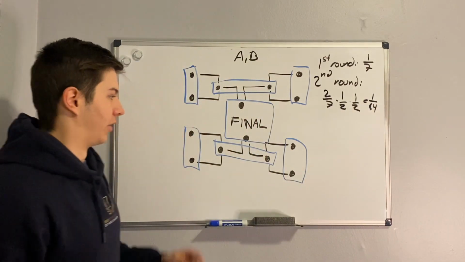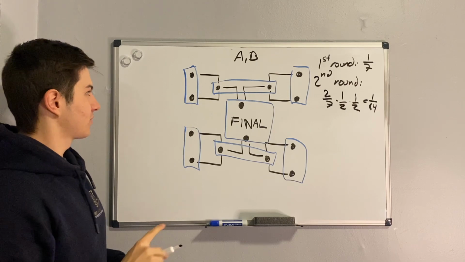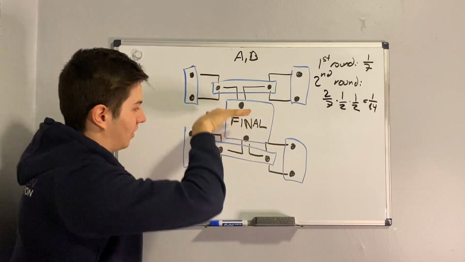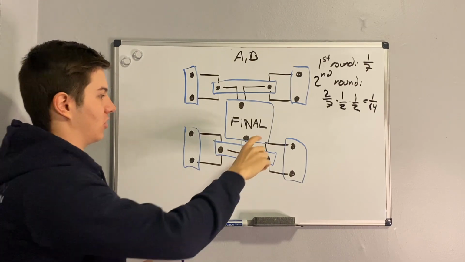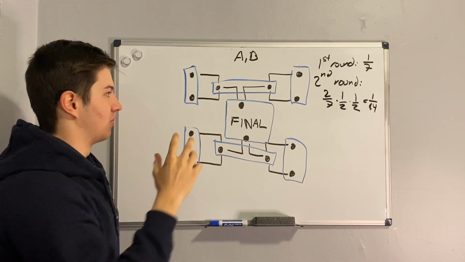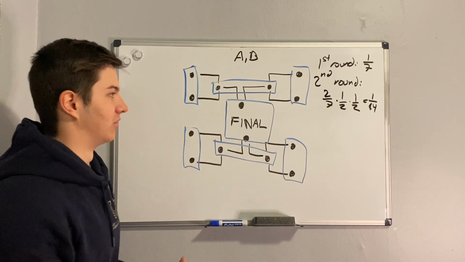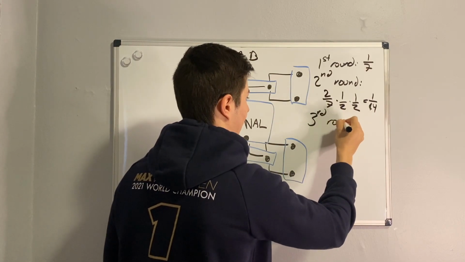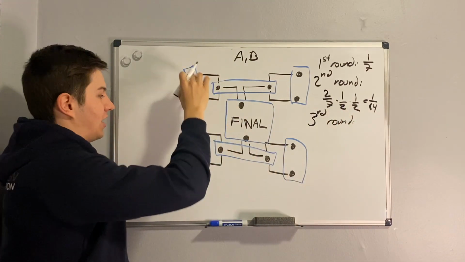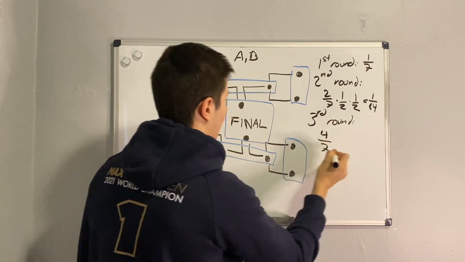Now let's think about when they meet in the final. If we put A here, then B has to be in the other half, and B can be anywhere in this other half, as long as B wins both of his games and A wins both of his games. They will end up in the final. So for the third round, if we put A here, B has 4 spots, so it's 4/7.